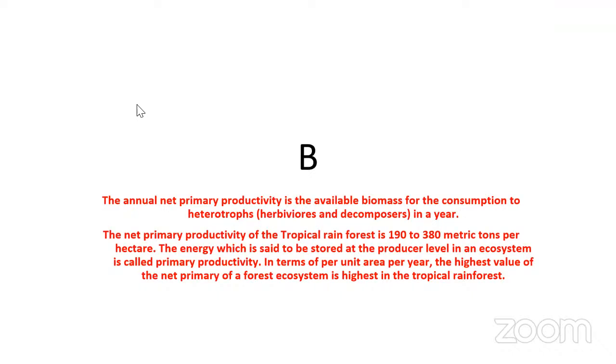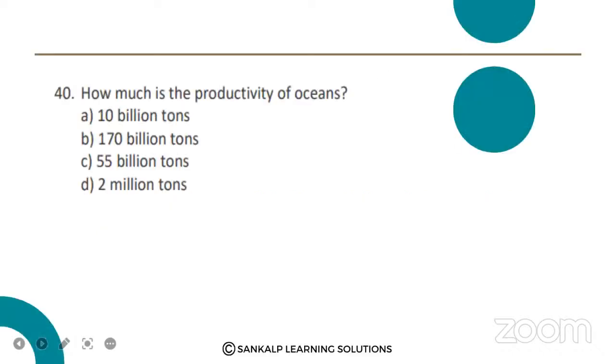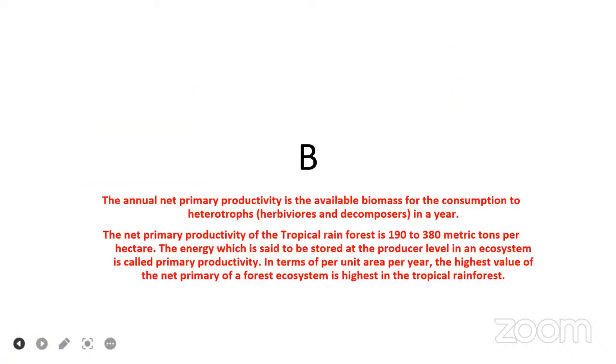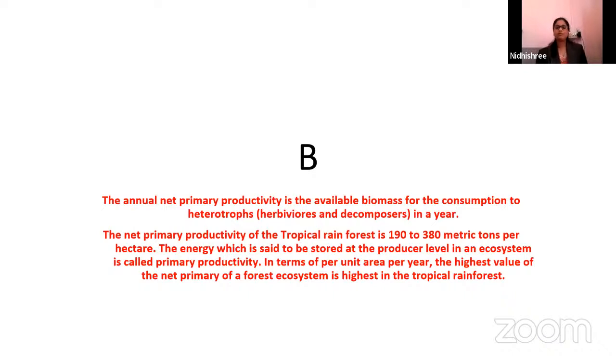The energy stored at the producer level in the ecosystem is called primary productivity. In terms of per unit area per year, the highest value of net primary productivity of a forest ecosystem is in the tropical rainforest. Okay, thank you. So here you will get one more answer: tropical rainforest has higher primary productivity,